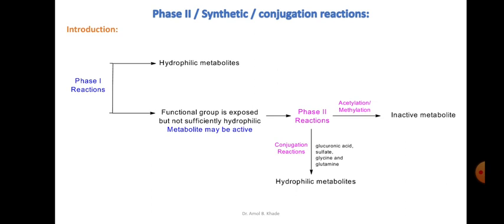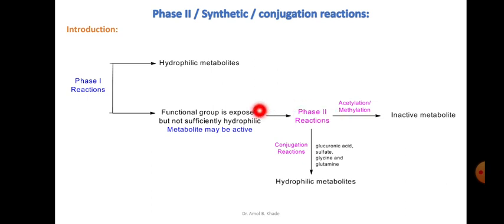So here we need to convert them into a sufficiently hydrophilic metabolite, and this will be done by the phase 2 reaction. In phase 2 reaction, we have the endogenous substances in our body: glucuronic acid, which is usually more abundant in the body than sulfate, glycine and glutamine. These endogenous substances can form a conjugate or complex with these metabolites, and the corresponding conjugates become sufficiently hydrophilic and can be eliminated from the body.